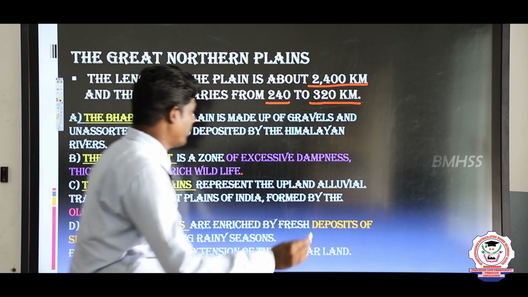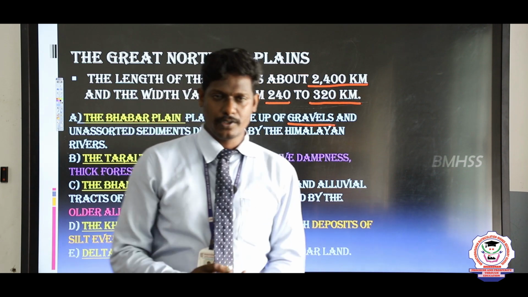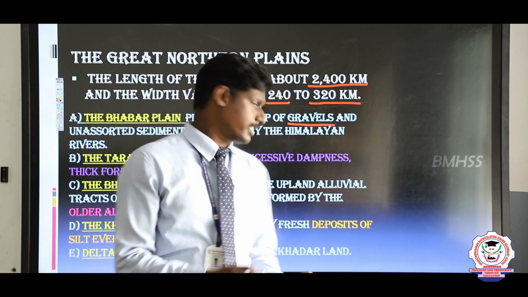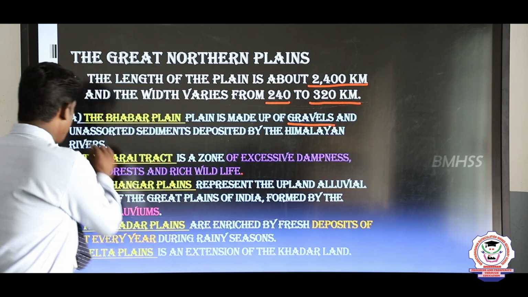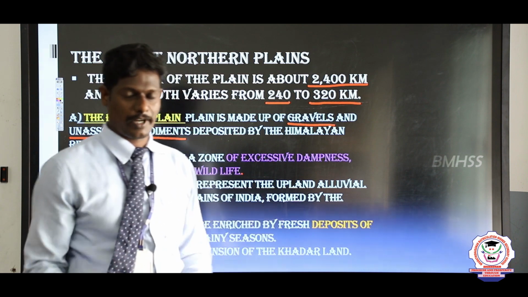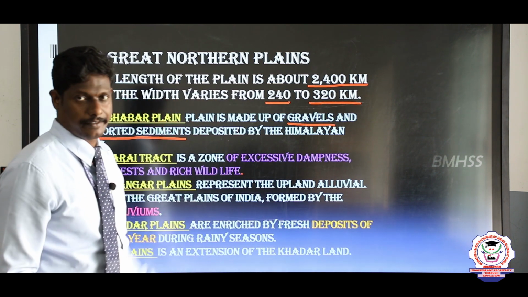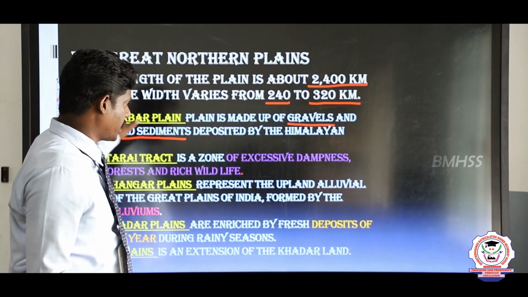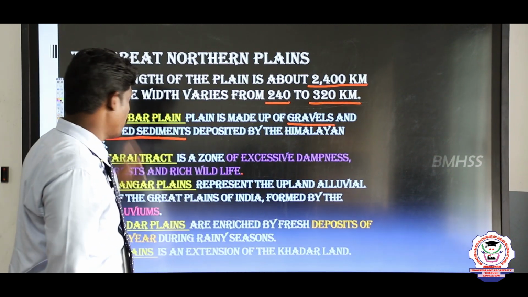It consists of mostly gravels, different kinds of stones and sands. The important word is unassorted sediments. Unassorted sediment is deposited in that particular area. The place which consists of gravels and unassorted sediments is called the Bhabar Plain.